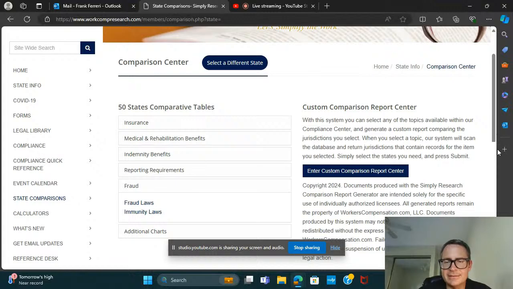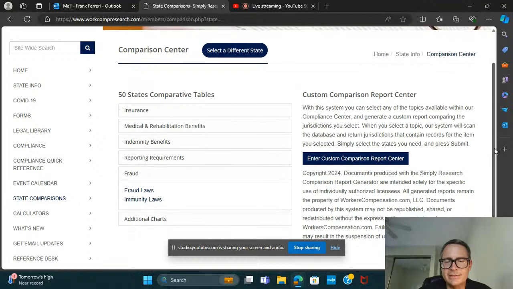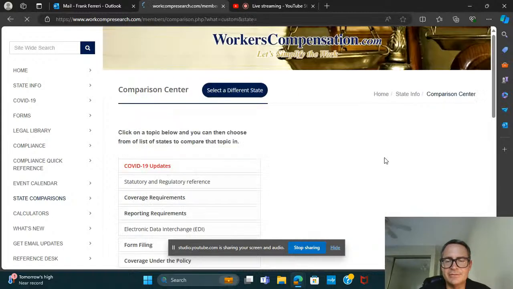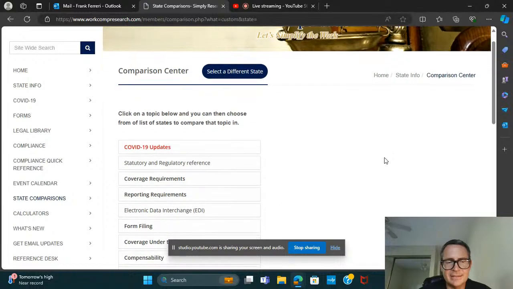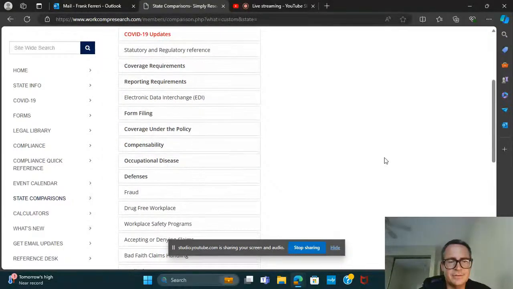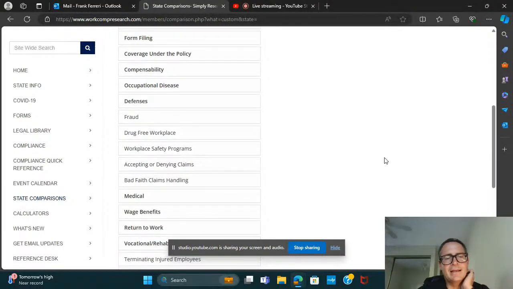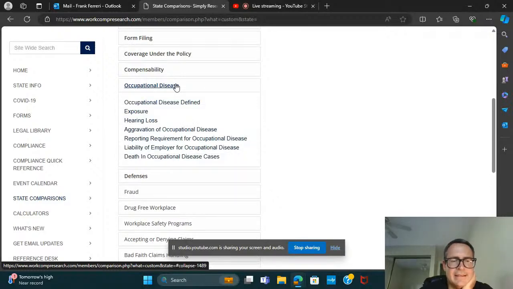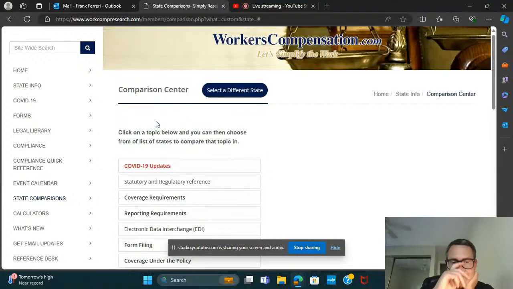So that's one of the tools that you can find on the state comparator. Now, let's see what else you can get. These are custom reports. You can get a custom report now. This is a very useful feature. Let's say you're interested in a topic here, occupational disease. That comes up from time to time. We see that in cases, and let's say it's an occupational disease involving hearing loss.